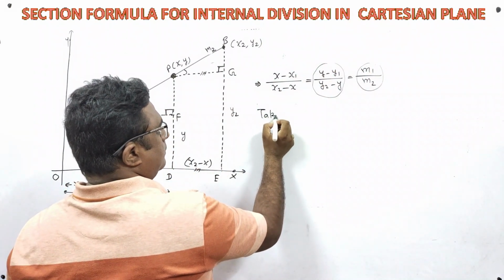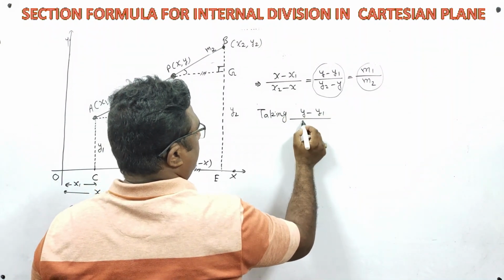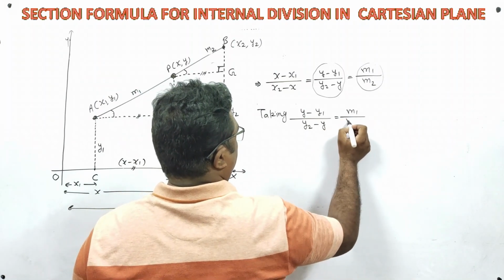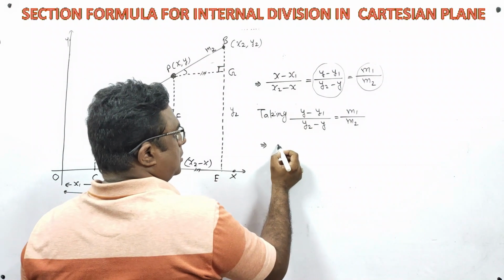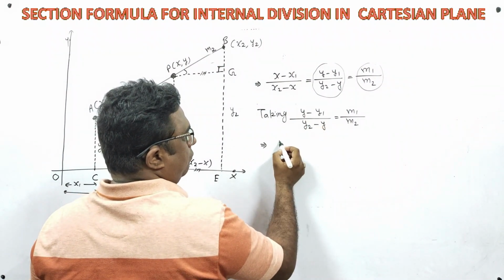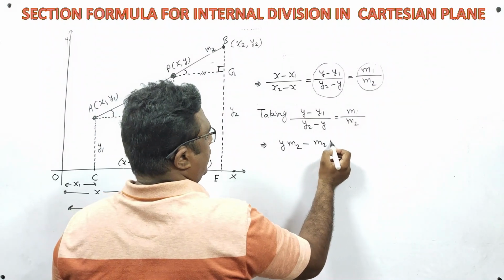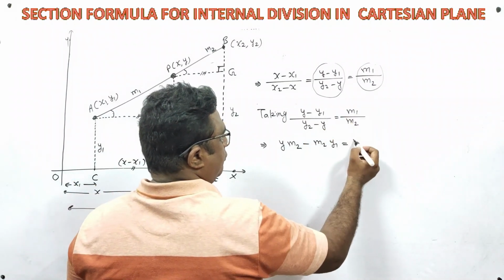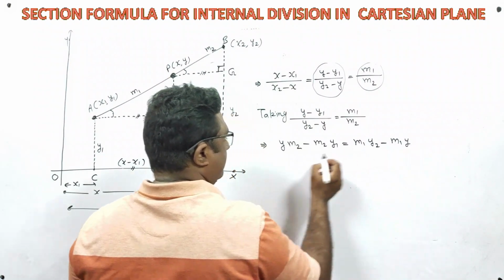Taking second side, which is y minus y1 upon y2 minus y, and third side m1 upon m2. In the same way, do cross multiplication. So y m2 minus m2 y1 is equal to m1 y2 minus m1 y.